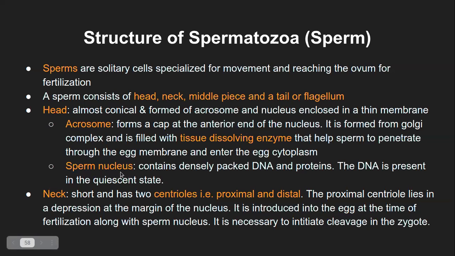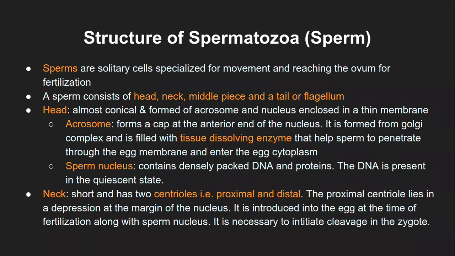Then the sperm nucleus, or you can simply call it the nucleus, contains densely packed DNA and protein, and the DNA is present in a quiescent state. Quiescent because it doesn't have any function as of now until it reaches the stage of fertilization. You already know that the formation of sperm might take almost 76 days or so.